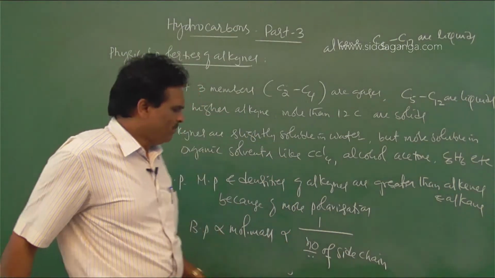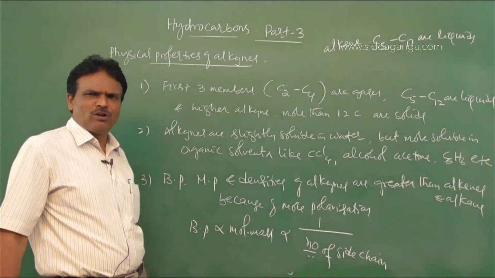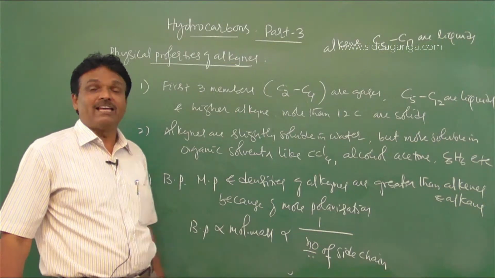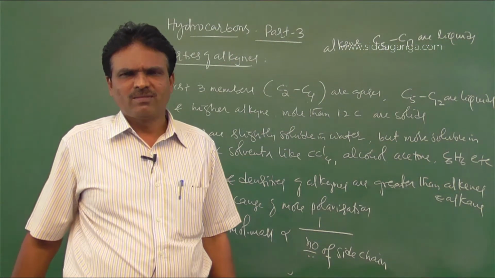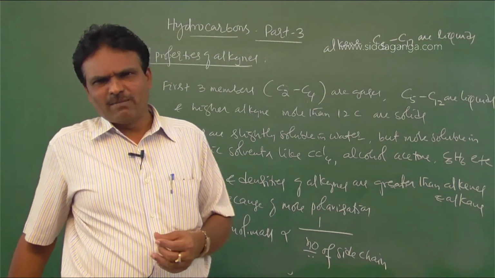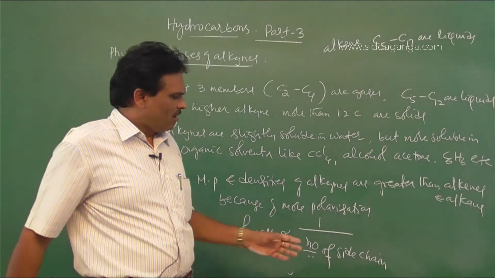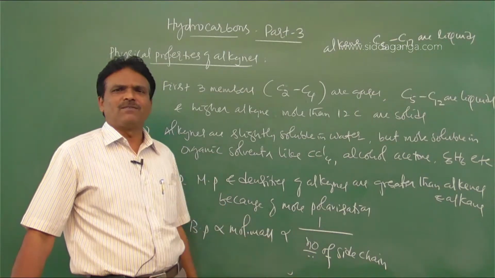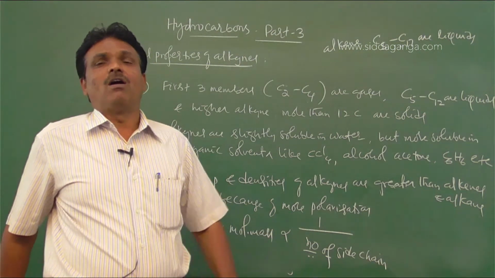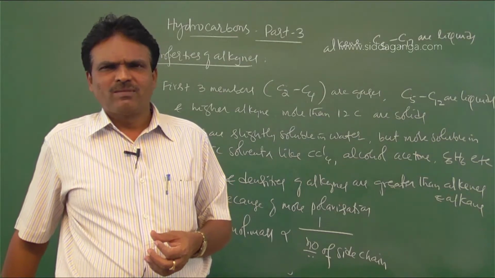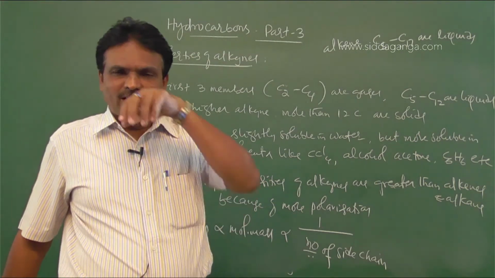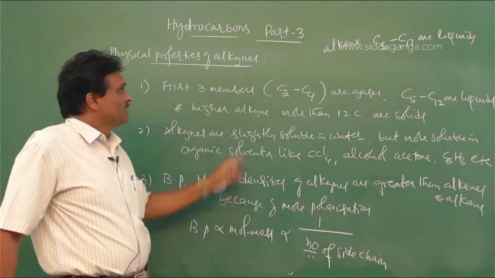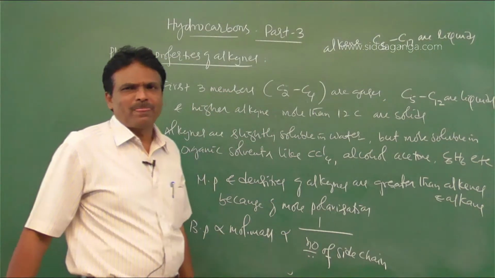As surface area decreases, boiling point also decreases. So here also boiling point is directly proportional to molecular mass. Higher the molecular mass, higher is the van der Waals force, therefore it has a high boiling point. If the number of side chains is more, there is a decrease in surface area to attain the spherical nature, so the intermolecular force decreases, hence boiling point also decreases. So this is about the physical properties of alkynes.